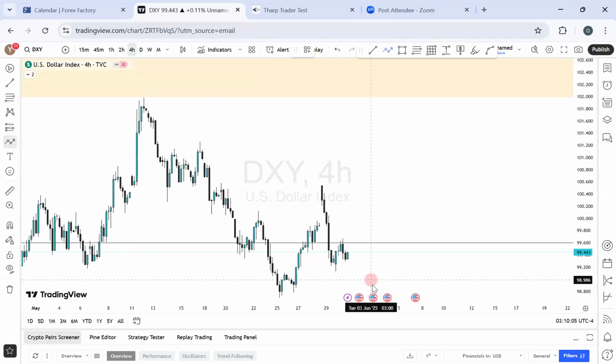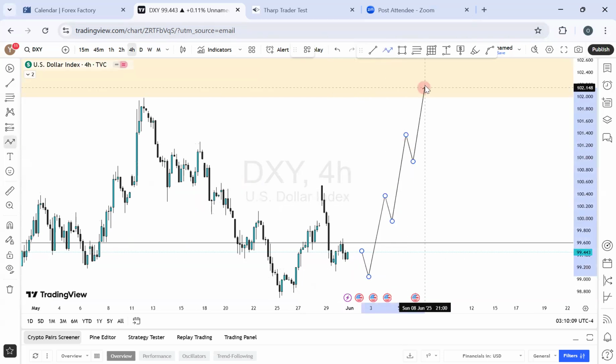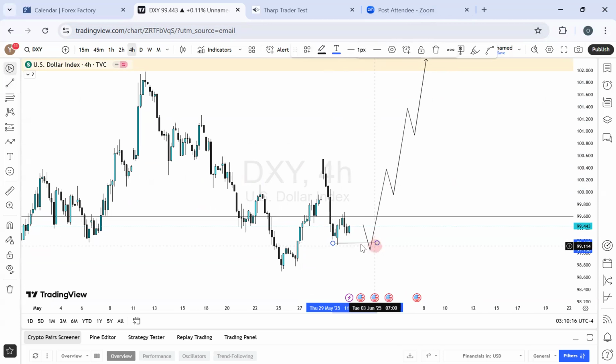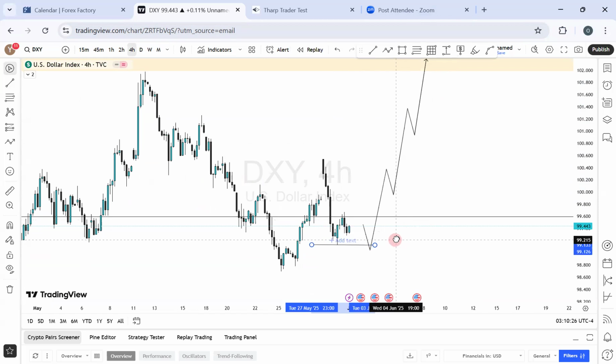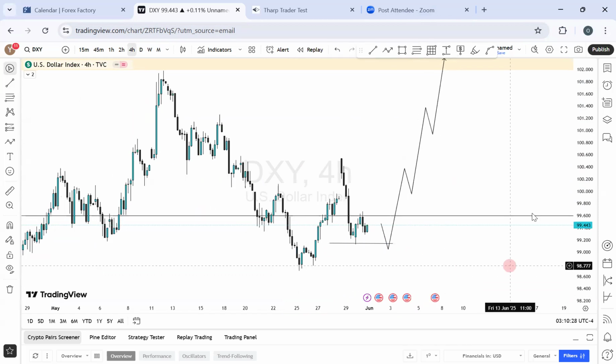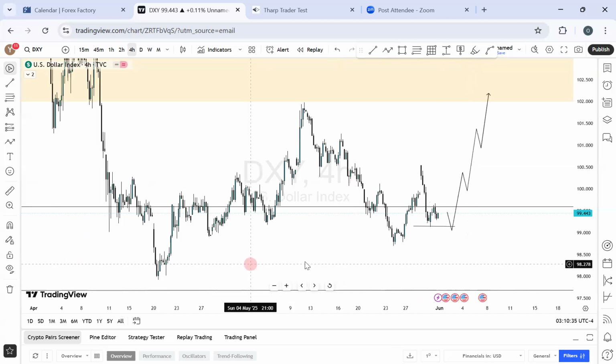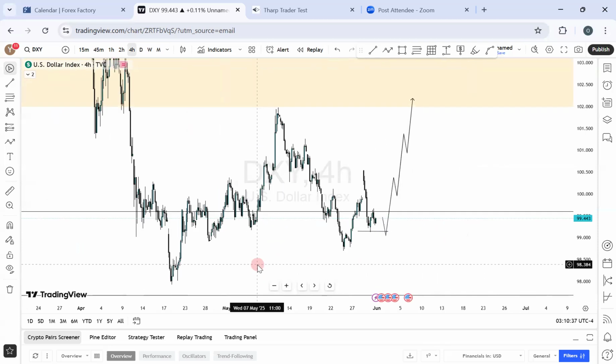So at the end of the day, we're just expecting a bit of sell into this range to get a momentum and fulfill this. So ideally, this is what I'll be waiting for, because right here, this is the only thing I could see. The reaction on DXY for this week has a lot to do with the currency pairs we want to trade, and this is going back and forth already on its own. It's not bad if we wait for Monday to open and we see the closing of the candlestick on the daily time frame for Monday, then we can still decide one or two things on what to do with this.